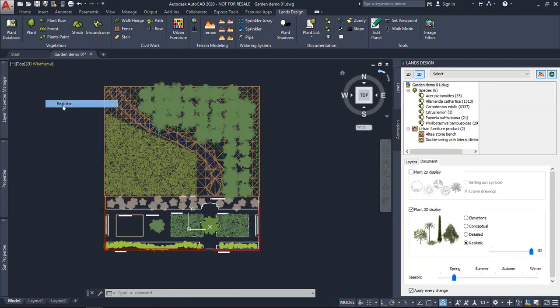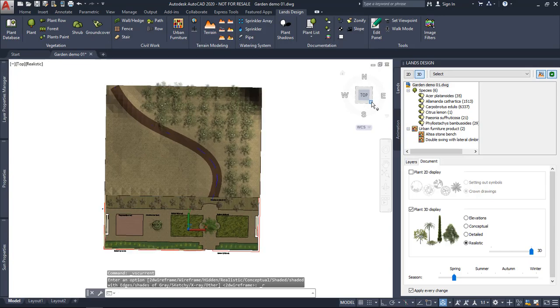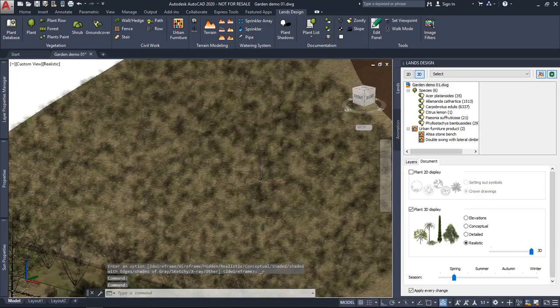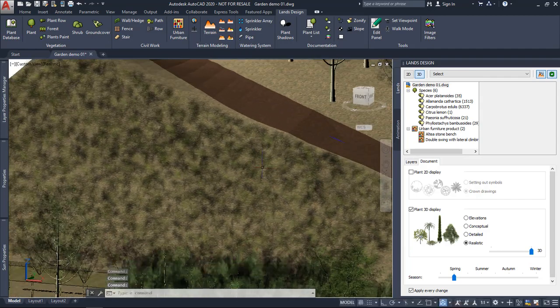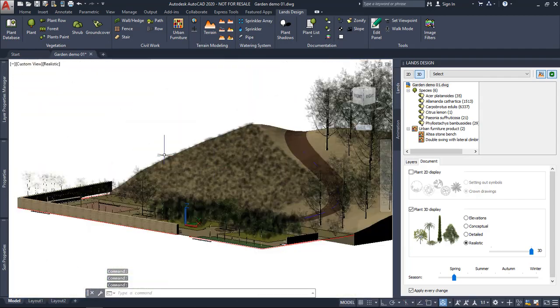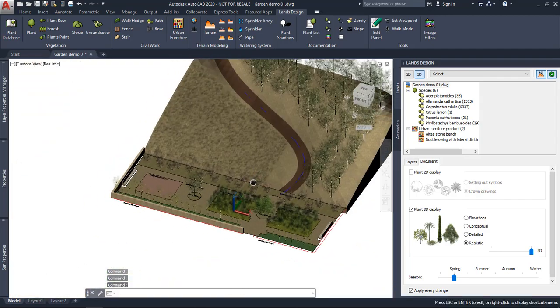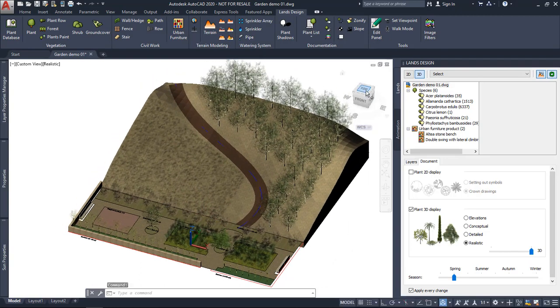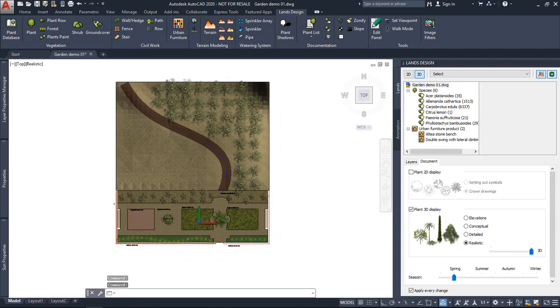Let's go back to realistic and take a look at the project in 3D. As you can see, all this ground cover has been projected on top of the terrain. Okay, back to the top viewport. I'm going to show some of the civil work elements.